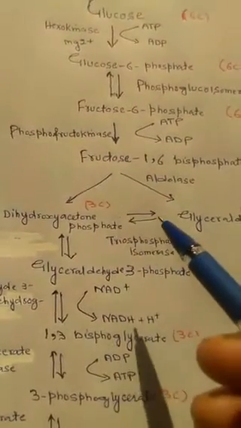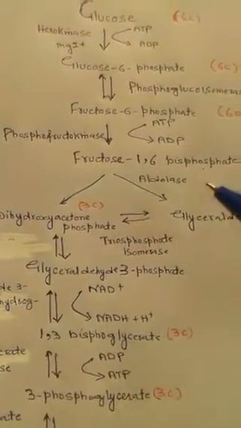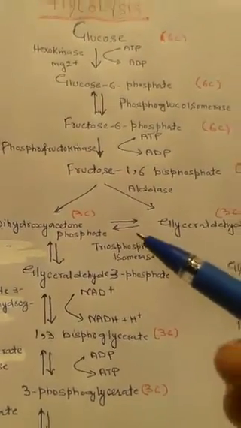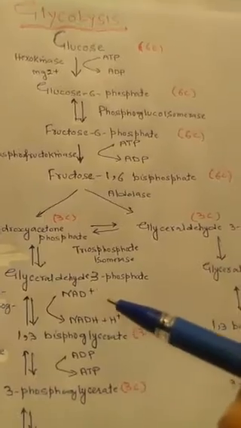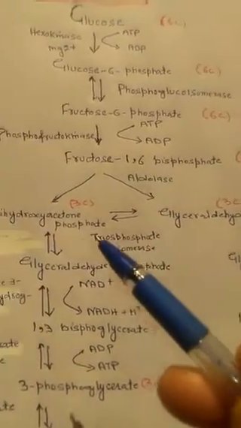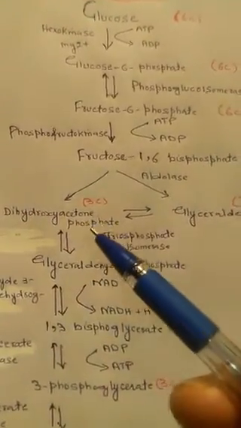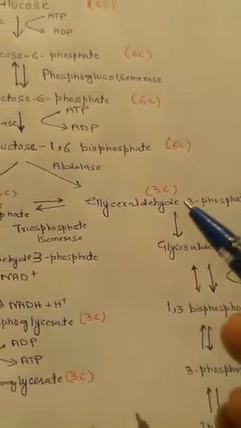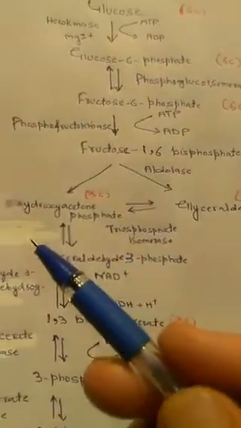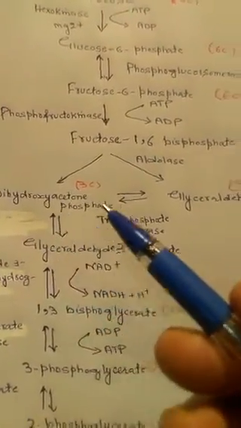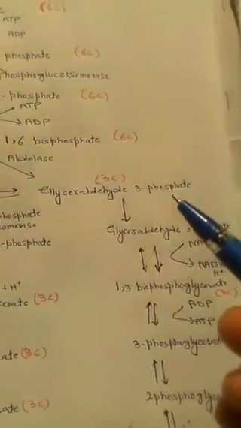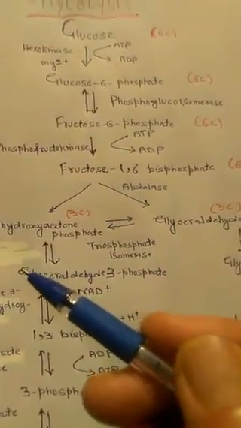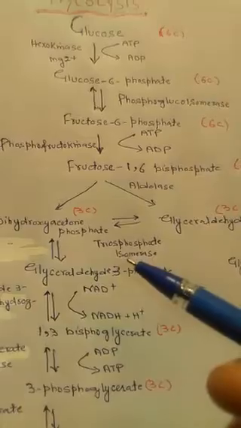We can say it splits into 2 halves, triose phosphates, which are 3 carbon compounds, and these include dihydroxyacetone phosphate and glyceraldehyde 3-phosphate. Again, dihydroxyacetone phosphate, glyceraldehyde 3-phosphate.